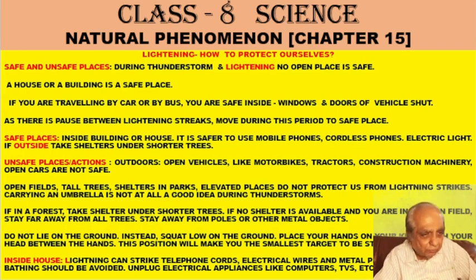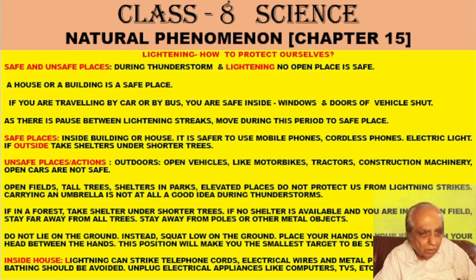And if there is a tree here or some structure, the lightning will come to it and flow through this. So this becomes a very easy path. And in case this is made of a good conductor, there will be heavy current. And if you touch this thing, you may get a shock. The shock can be fatal also.